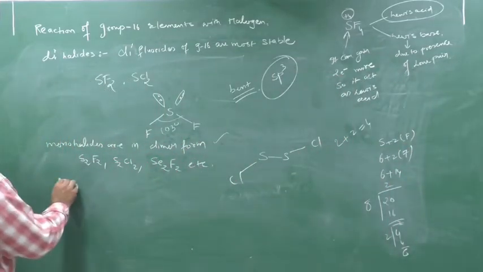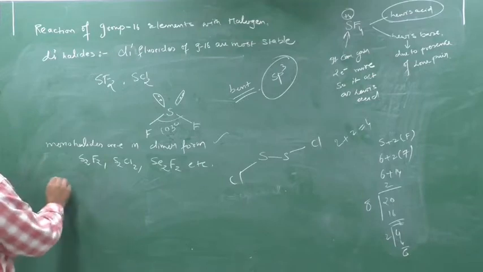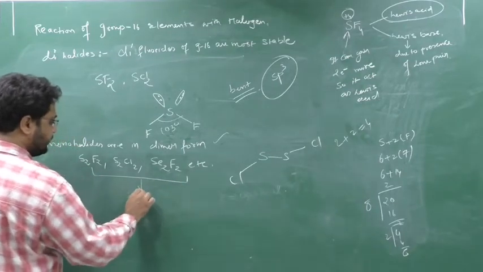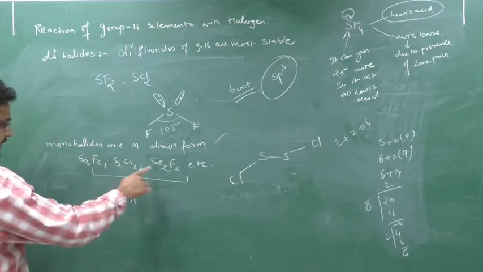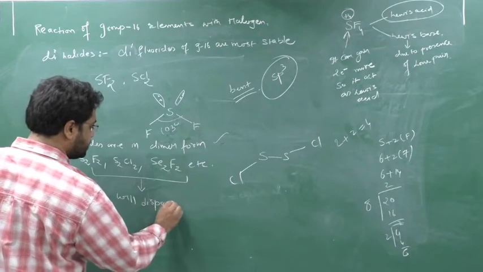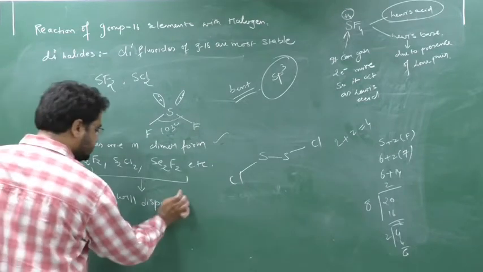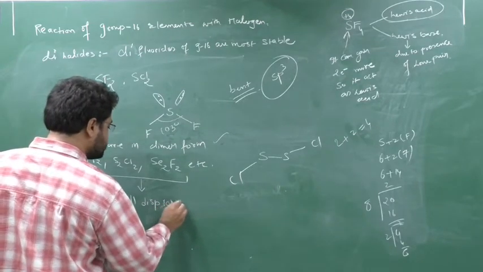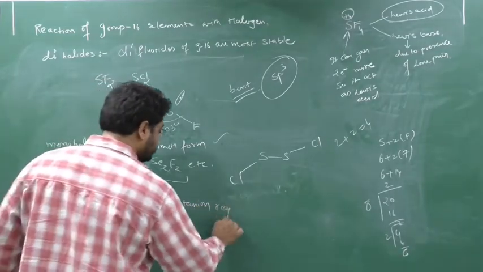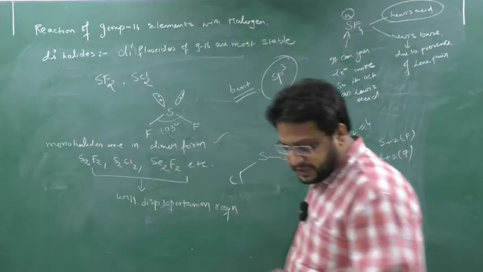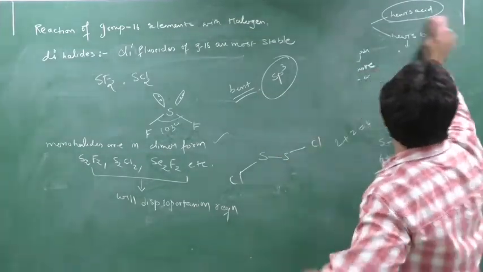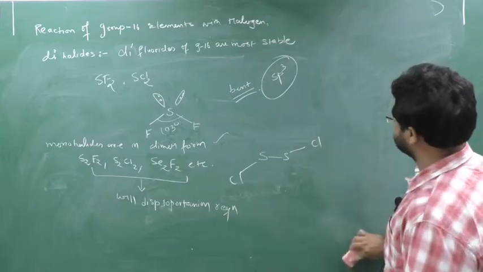Now one point is associated with these monohalides. This is very important, that these monohalides are in dimer form, and all these dimers will show the disproportionation reaction, means this dimer form will undergo oxidation as well as reduction.